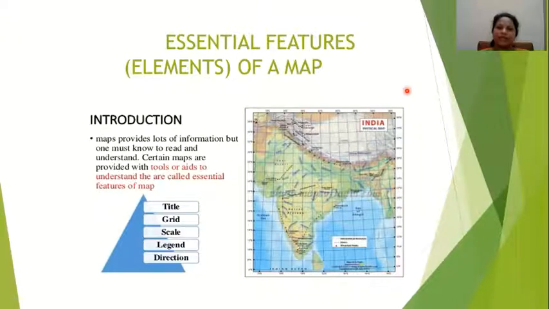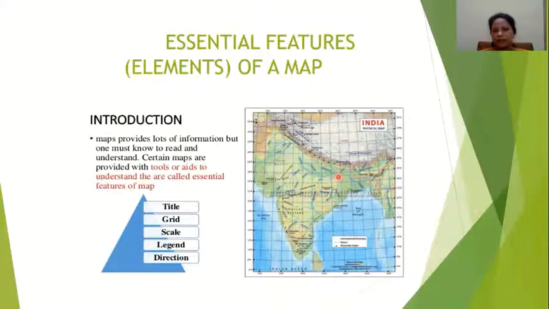Now we are going to another topic, that is elements of a map. What is the meaning of elements? Elements of a map, or another name, essential features of a map. To understand a map, you are supposed to know its elements, the basic things you must understand about a map. A map provides a lot of information, but one must know how to read and understand it.